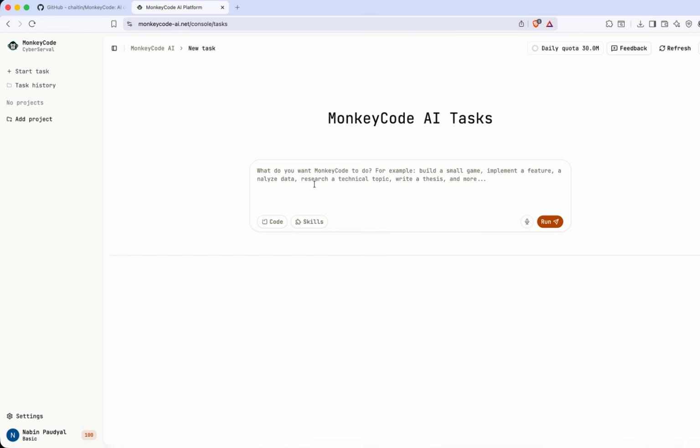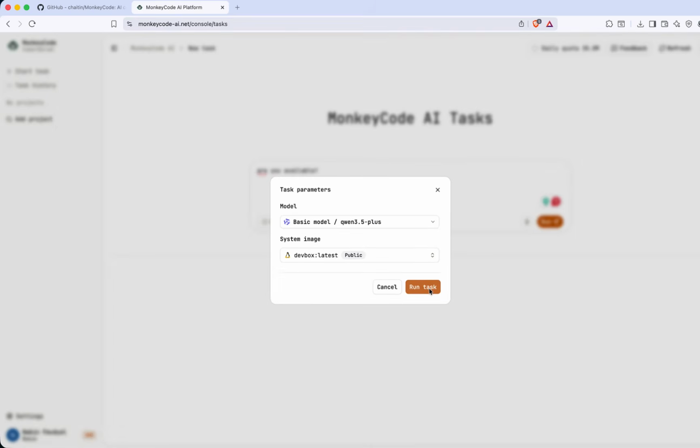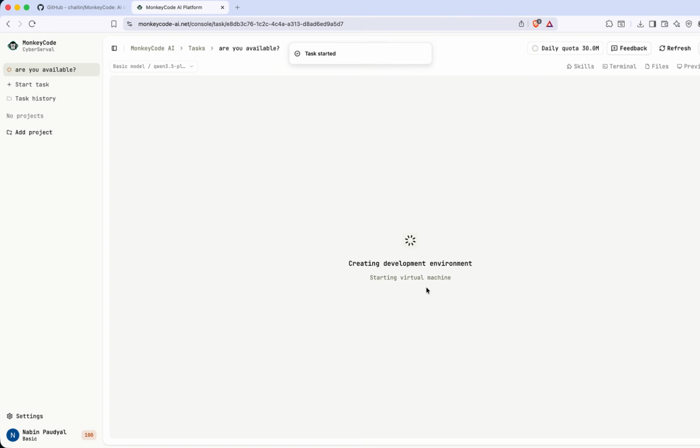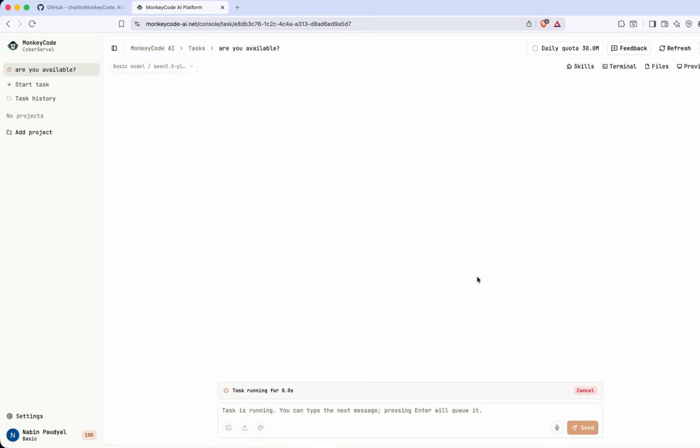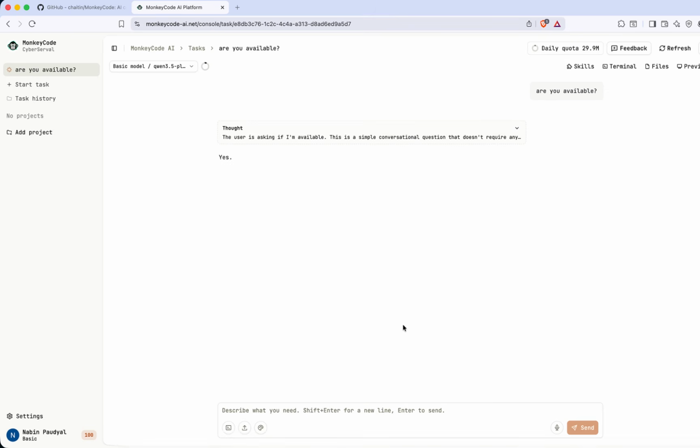Okay, let's start. Are you available? Run. For the first time it will take a little bit of time. Keep in mind, after that it will respond very fast. If you are using it for the first time, it will create the development environment, building a system image, and then only it will start to work. Now the development environment is ready. Your question will be reflected here. It will take nearly 15 seconds for the first time. After the first time, it will work very fast.